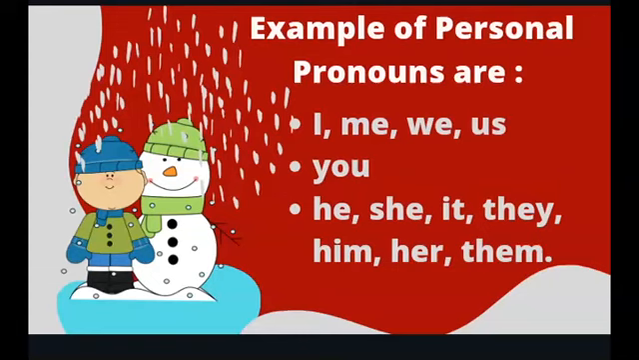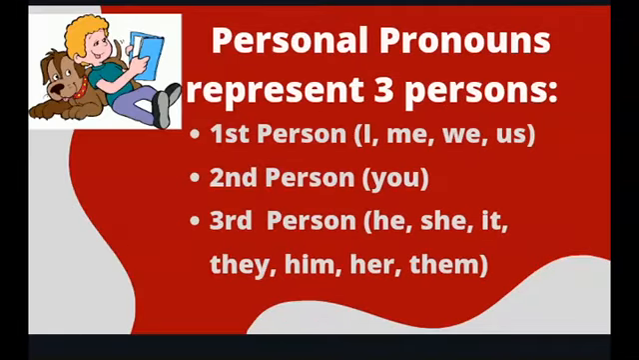Examples of personal pronouns are I, me, we, us, you, he, she, it, they, him, her, them. Personal pronouns represent three persons. First person is I, me, we, us. Second person, you. Third person, he, she, it, they, him, her, them.